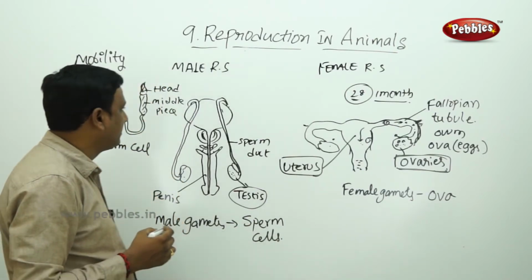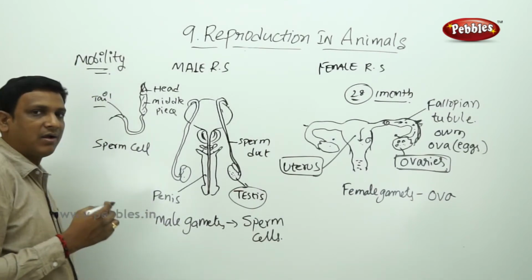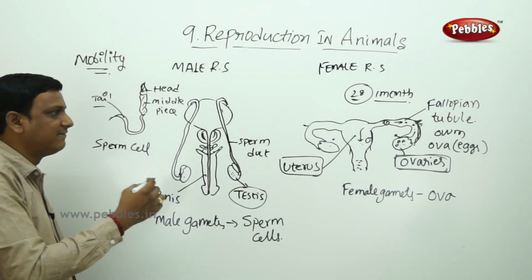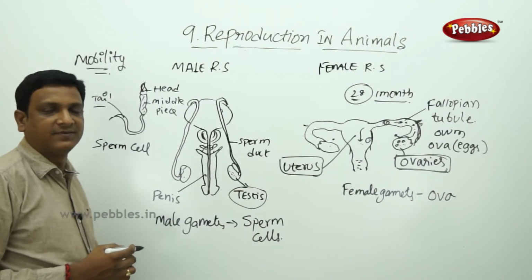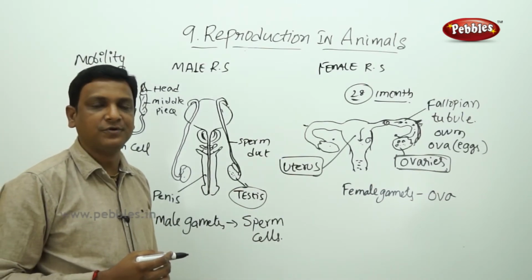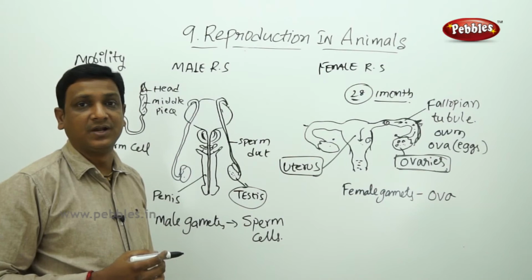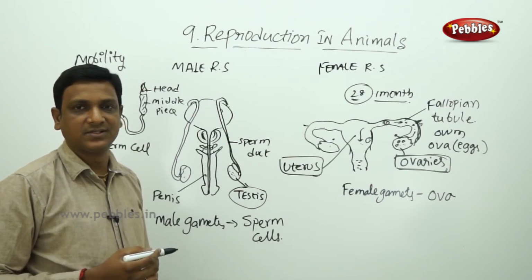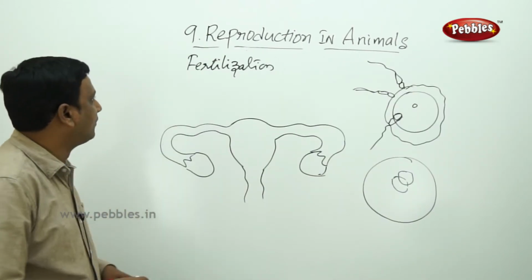So we have seen the gametes and the organs which are producing the gametes in male and female. Now let us see the fertilization: how the fusion of gametes takes place and what happens after the fusion of gametes. So now let us see the fertilization.